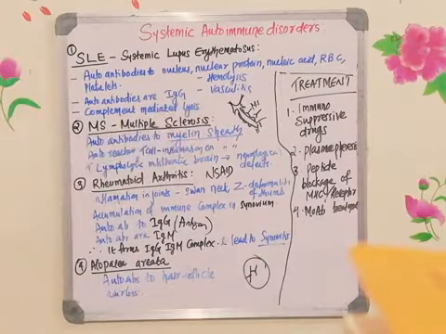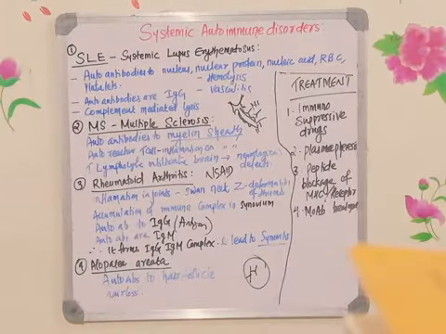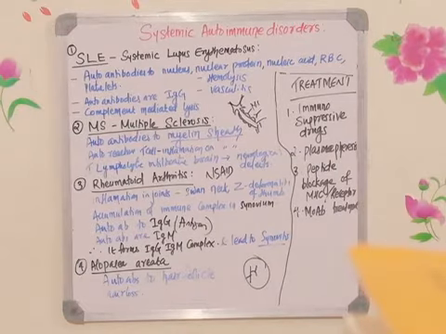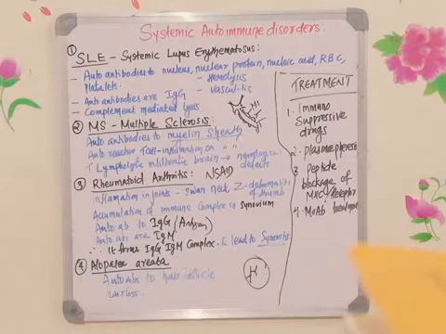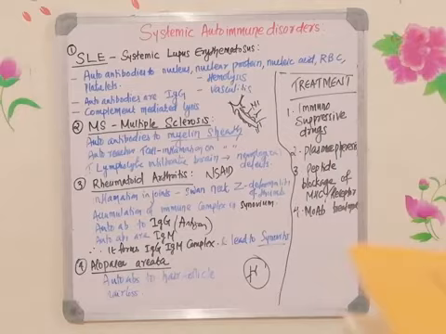So these are the 4 different ways of treating autoimmune disorder. What are the 4 different methods? One is using immunosuppressive drugs, second is plasmapheresis, third is peptide blockage, and the fourth is monoclonal antibody treatment.